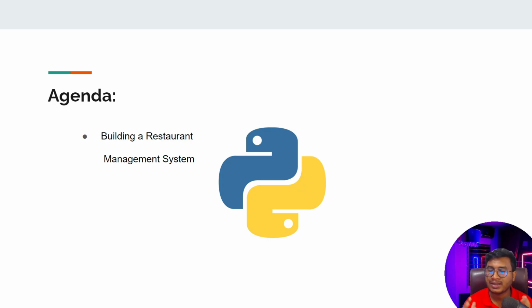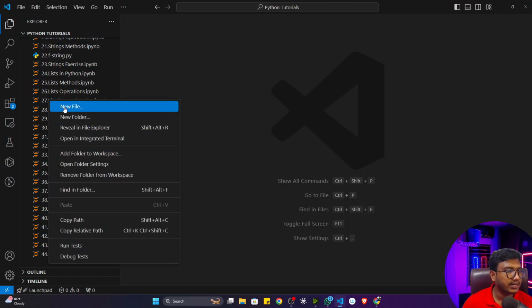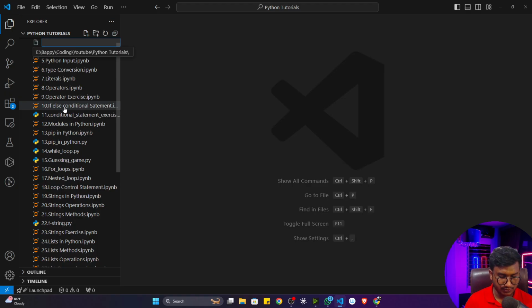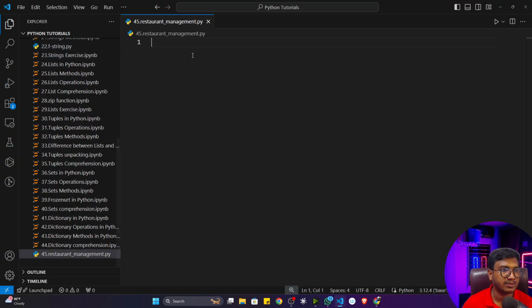Here I'm not going to implement any kind of UI and UX for this project. What is UI and UX? That means user interface. I'm not going to create a user interface. Fine. So let's go to our code editor and implement this project. First of all, I'm going to create a file. I'm going to name it 45 restaurant underscore management.py. I'm going to use this py file to implement this project.